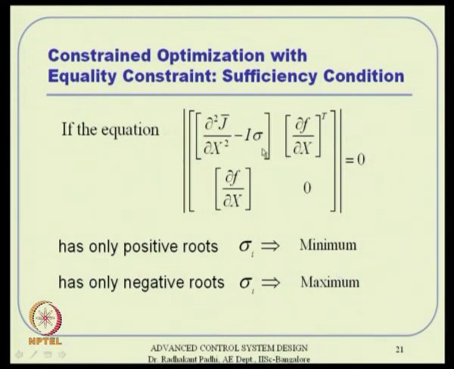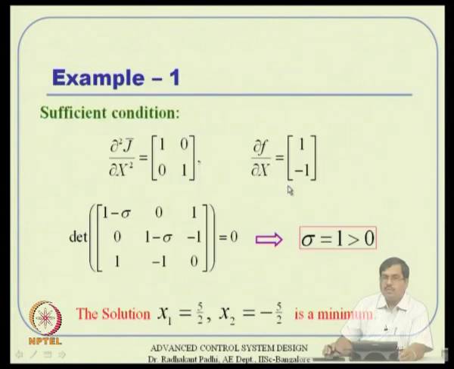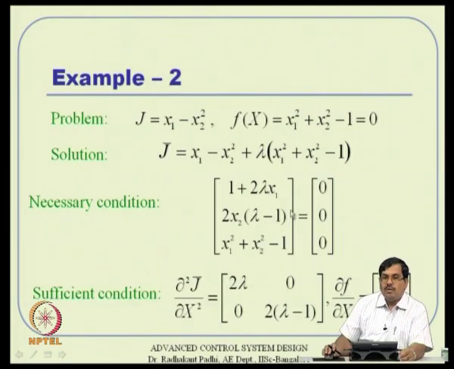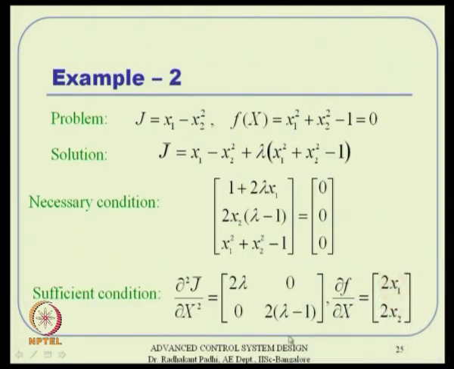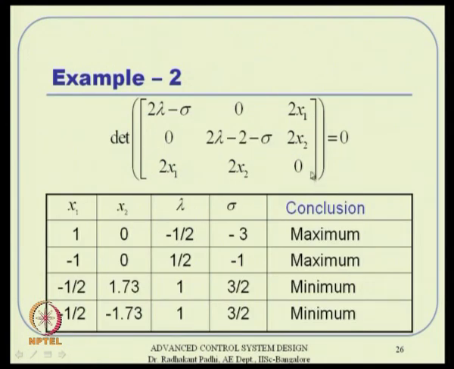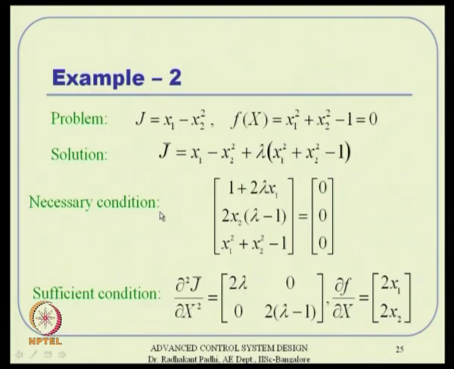Okay. Remember, this is j bar. So, j bar will involve both x and lambda actually. This del square j bar by del x square is only lambdas, then del f by del x contains x1 and x2 also. So, we put it back together, and the sigma equation that we are talking about will contain, it is a closed form solution nonetheless, but the solution is a function of x1, x2 and lambda as well actually. So, you get various cases now, because this necessary condition is also nonlinear actually.